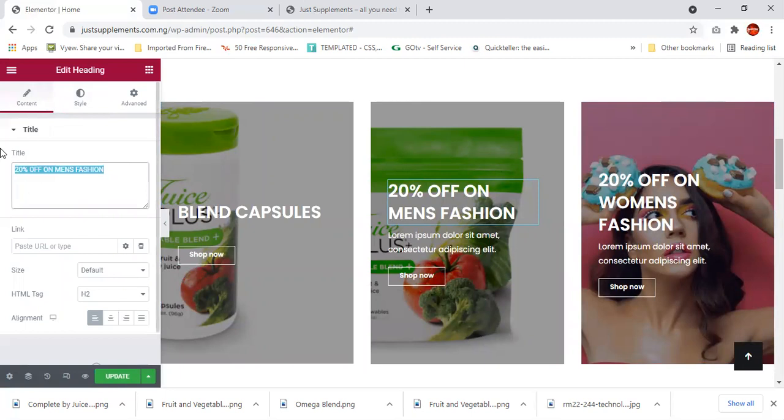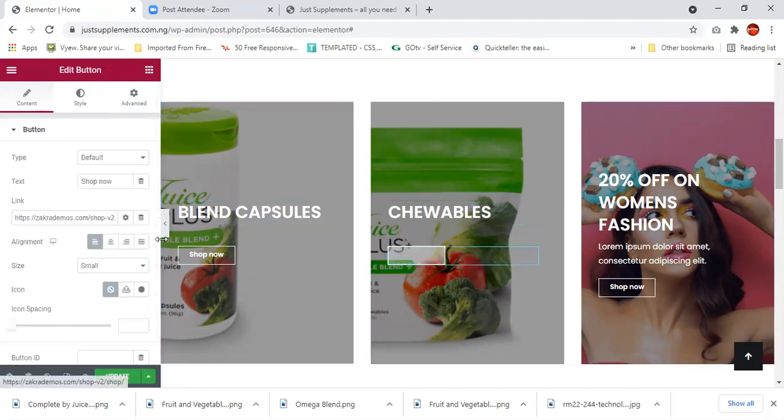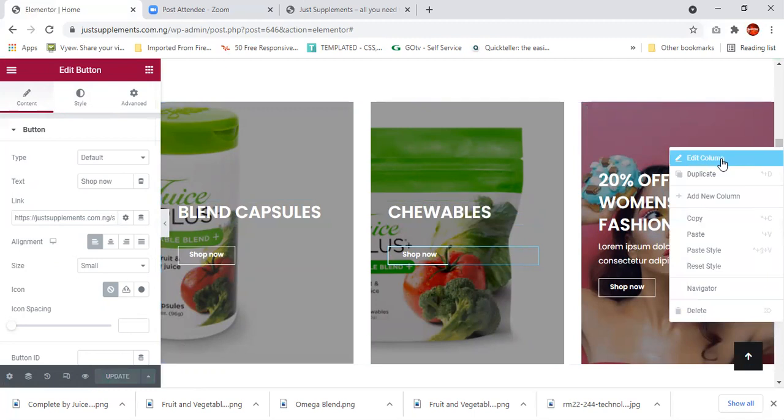I'll just call this one chewables. Update it, and I don't need these, so I can just delete them. Shop now. I still have the link on my clipboard. Just paste and update. For the last one, right click on it as well and click edit column.